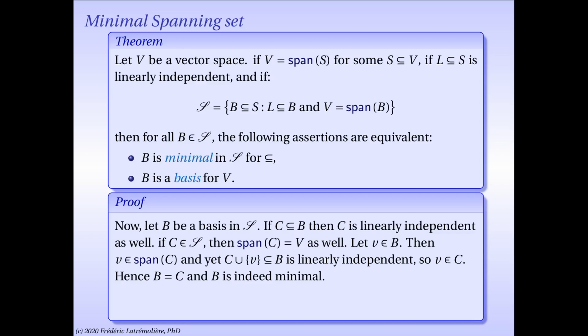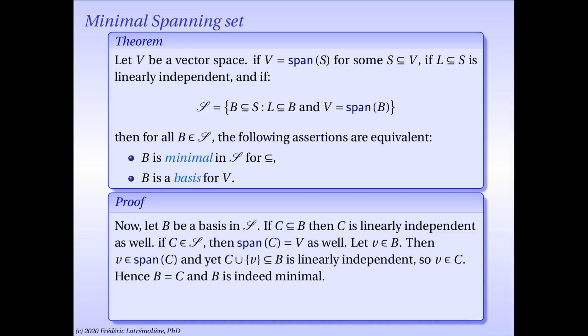Let's take an element V in B. I would like to prove it's in fact in C. And then we use again the sort of theorems that I reminded you of in the introduction. We have that V is in the linear span of C because the linear span of C is everything. Yet C union the singleton V is still a subset of B, therefore it's still linearly independent. And therefore we can conclude from this that V is an element of C.